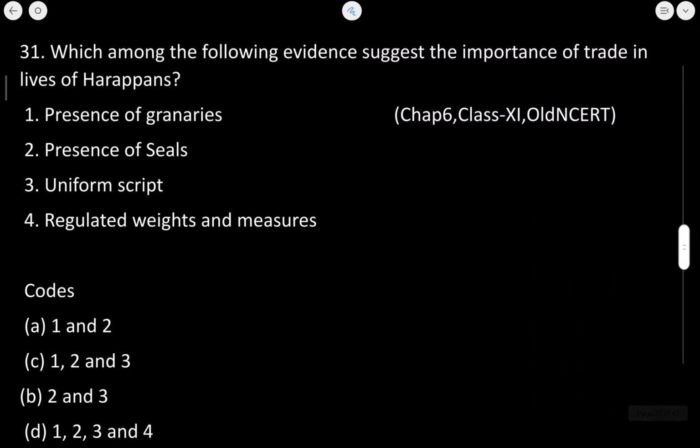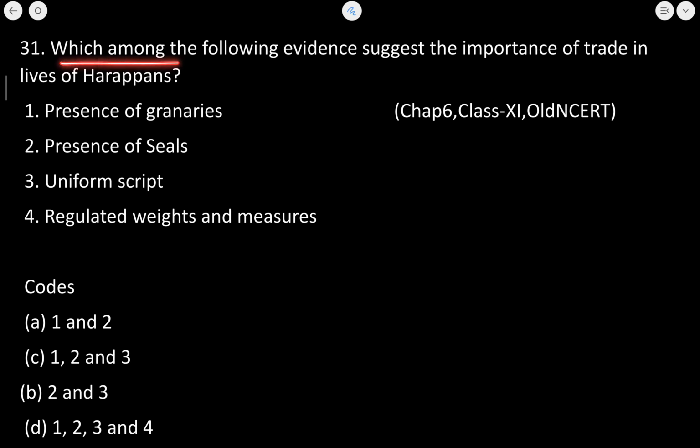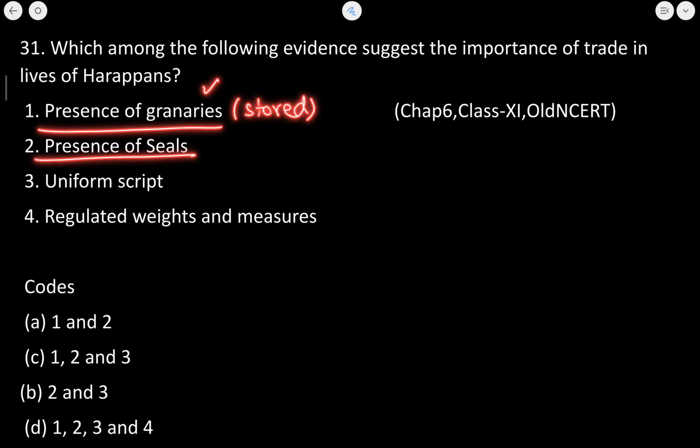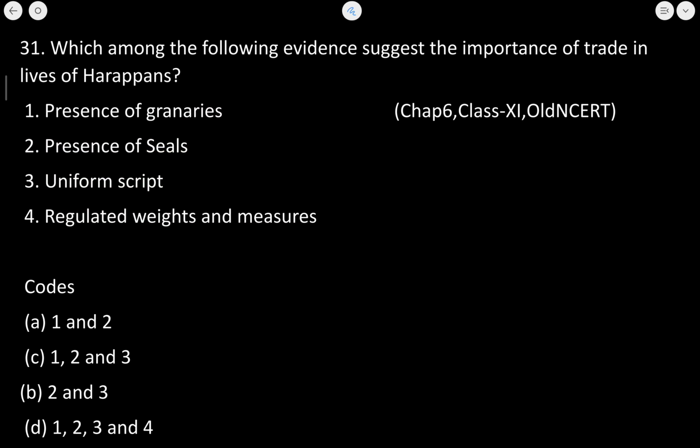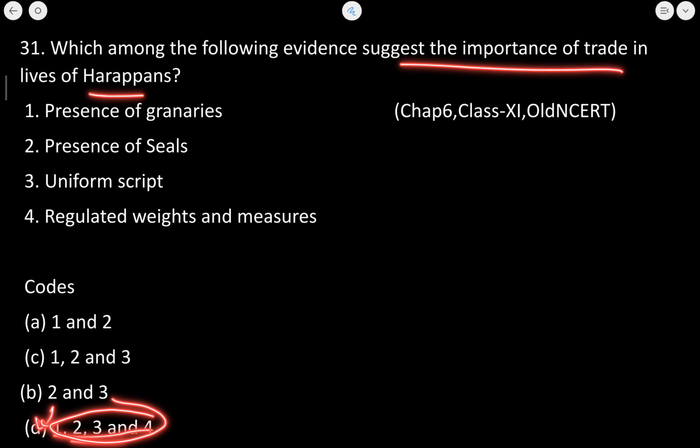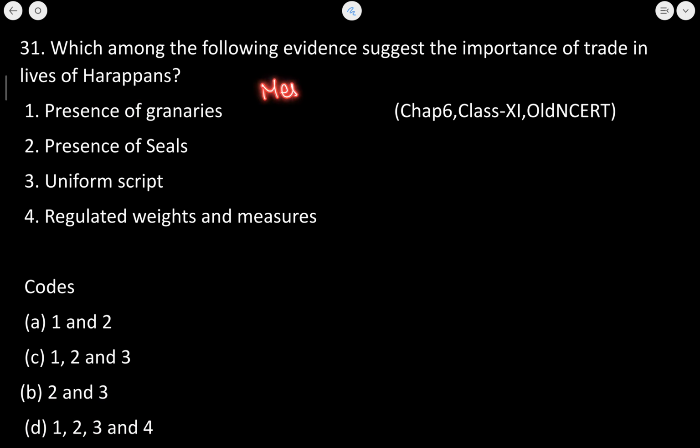Next question देखते हैं. Which among the following evidences suggests that the importance of trade in the lives of Harappan people? Now, presence of granaries, yes, these were used to store grain. Presence of seals, yes, this is absolutely true. Then there was uniform script, regular weight and measures, yes. It seems that all of the given here is absolutely correct. Okay? 1, 2, 3, 4, all of these suggest that the Harappans had the trade relation. Now, the trade relation were with the Mesopotamian civilization. ठीक है. So ये भी आप ध्यान रखेंगे.